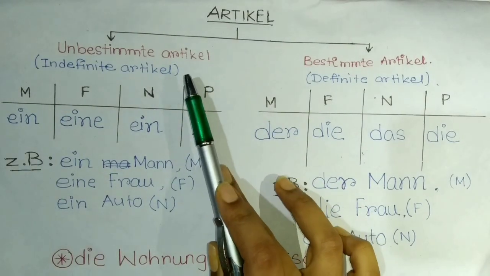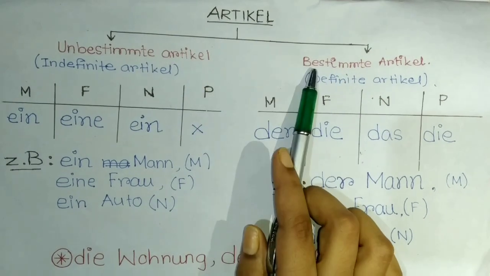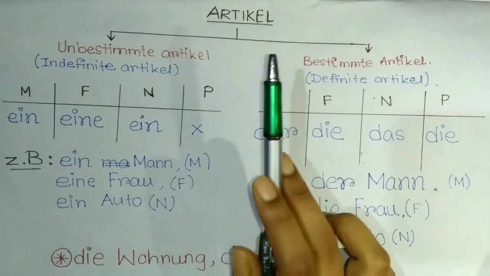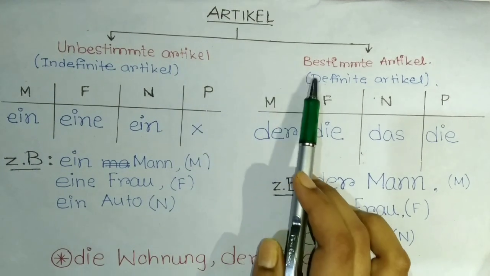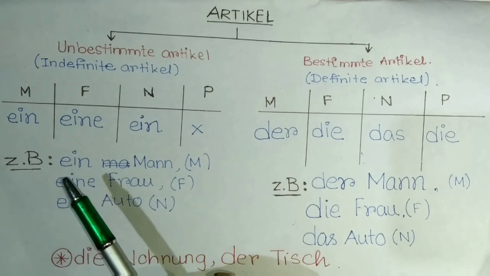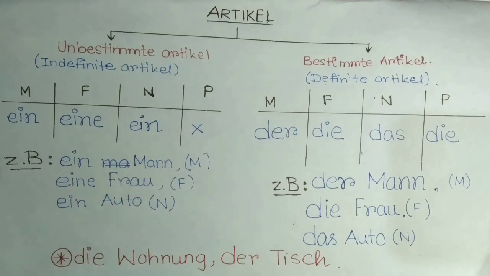Articles are of two types: bestimmte Artikel and unbestimmte Artikel. Unbestimmte Artikel means indefinite article and bestimmte Artikel means definite article. In English, we use a and an before nouns, right? These are to indicate any random object, not any particular object. In such cases, we use a and an.